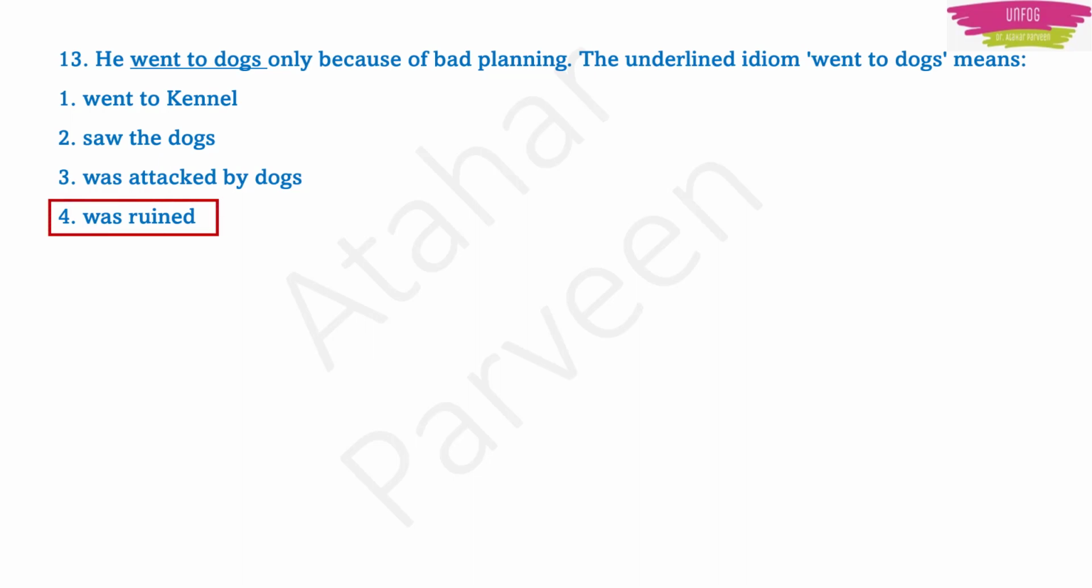So he went to dogs means he was spoiled or he was ruined only because of the bad planning he made. So went to kennel, saw the dogs, was attacked by the dogs is not the meaning of this idiom, because idiom is the phrase which gives you the comparative meaning. So went to dogs means something was ruined or something was destroyed. So the actual meaning of this idiom is was ruined. So instead of using that word ruined, they are telling went to dogs.